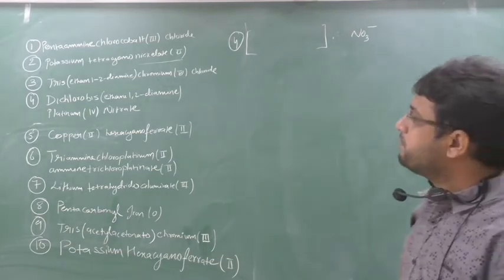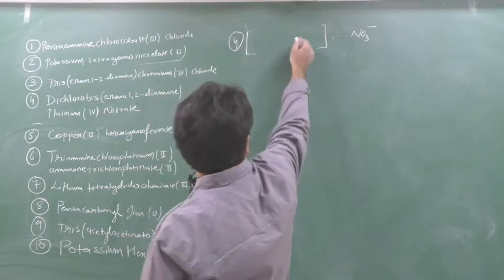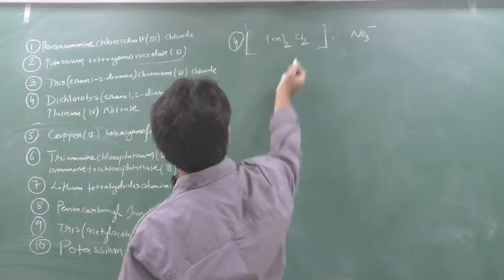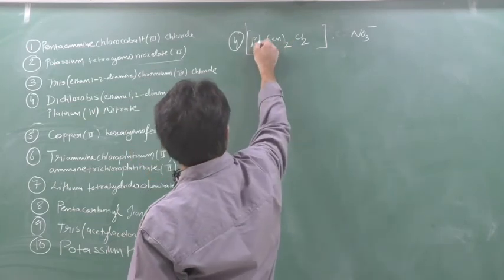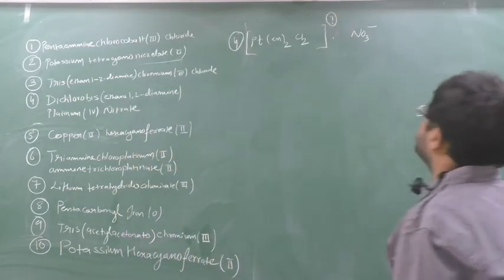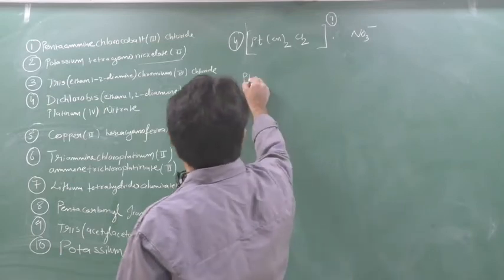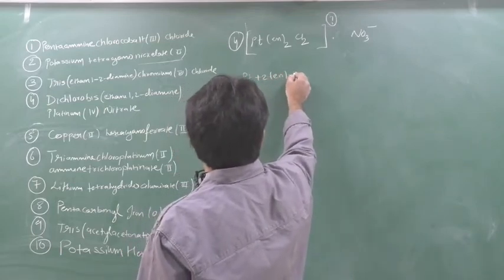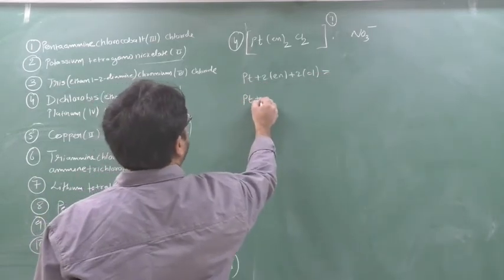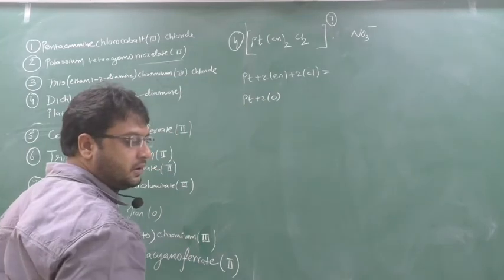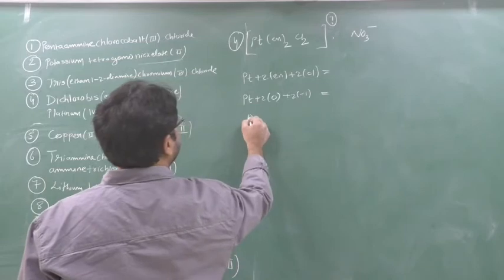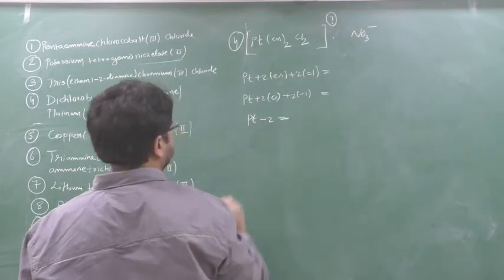Now, what is involved in the complex? In the complex it is dichloro, that is Cl2, bis(ethane-1,2-diamine), that is en twice. The metal is given as platinum. How much platinum should come? 4. So, what charge should I put here? I will put Pt plus 2 en plus 2 Cl. I have to check it out. Now en is 0 because it is neutral, and chlorine is minus 1. What charge should I put here?